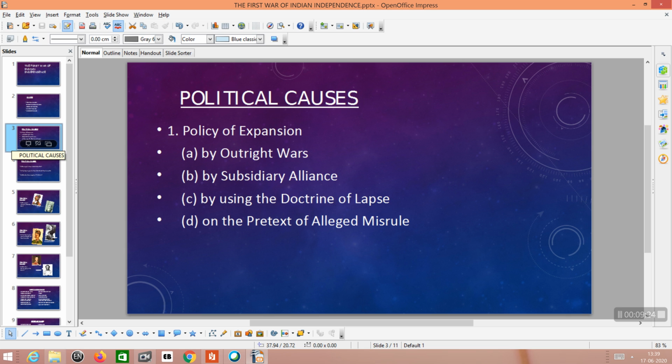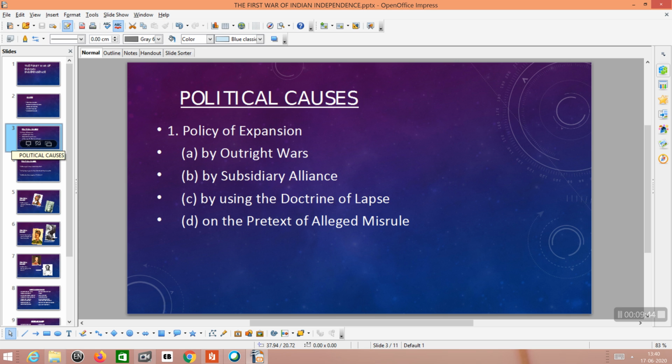Through this alliance, the Britishers could easily control some territories. They didn't completely annex these territories, but the real control came into the hands of the British.